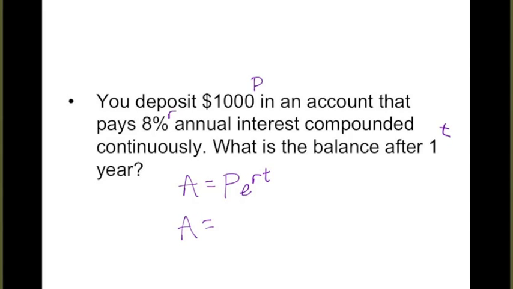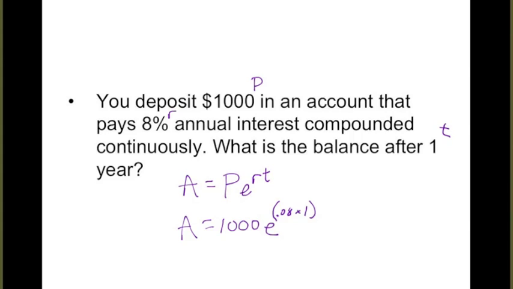So amount is equal to, P is 1,000, E to the rate, which is 0.08, times time, which is 1. Make sure you put parentheses around that when you put it in your calculator. When you do the E to the button, it automatically opens up parentheses, so that's a good thing, but make sure that you do keep those parentheses there and close it off after the time. It can make a difference because we want that all to be up in the exponent.